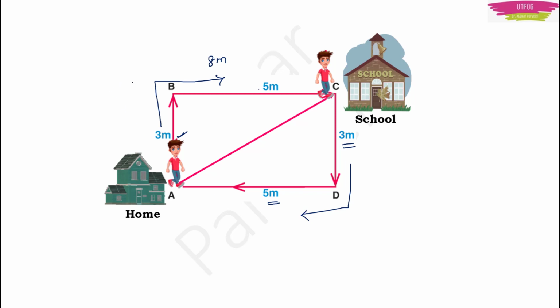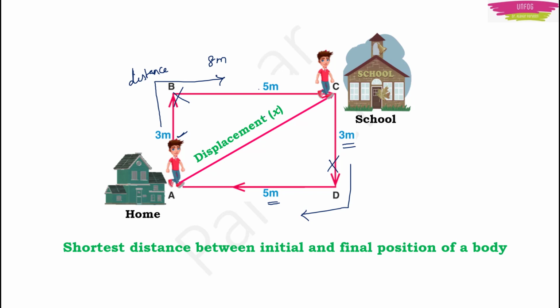So this is the distance you have traveled, 8 meters while going and 8 meters while coming back to your home. Actually, if I want to see your displacement, I am not going to measure this distance. I will see the shortest distance from your home to your school. This is called displacement. That is, the distance between your initial and final position will give me the displacement. Remember, distance will never be zero, isn't it? Because you are traveling. But displacement can be zero.